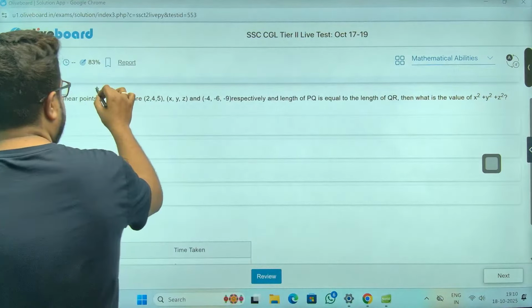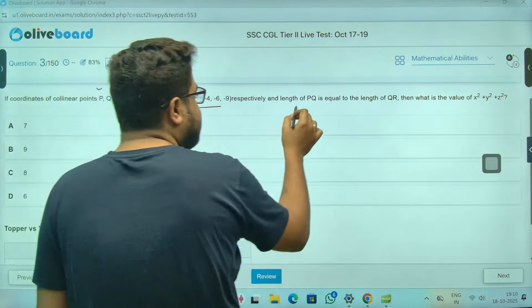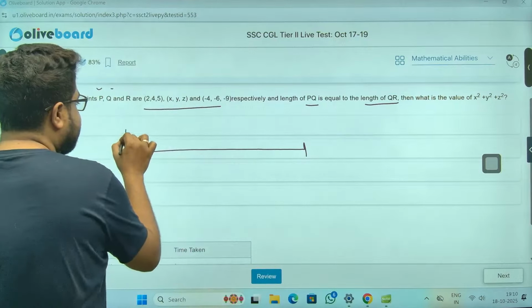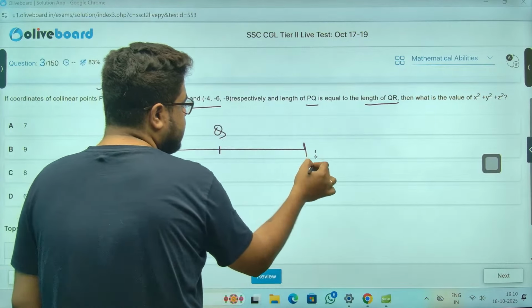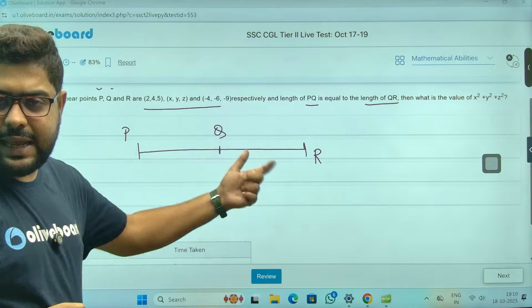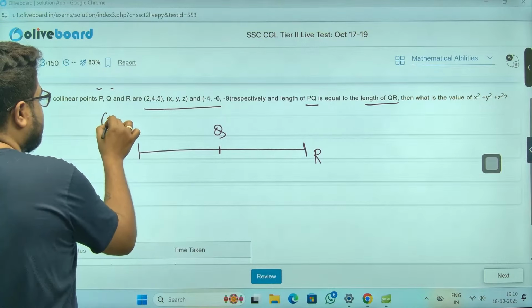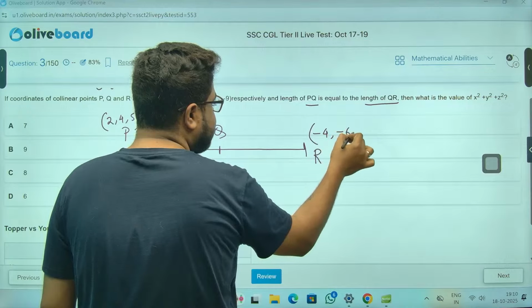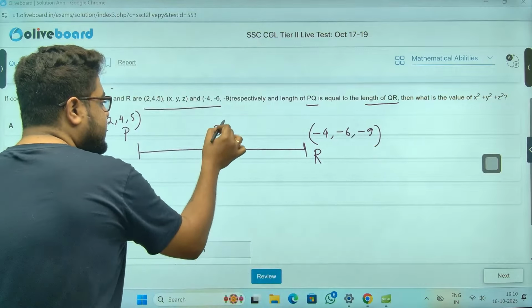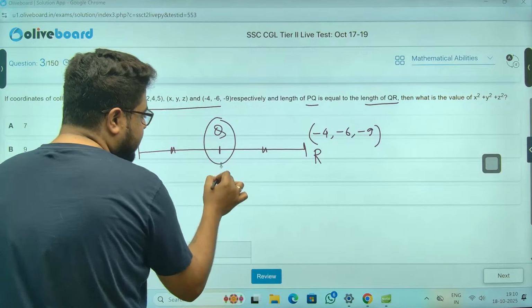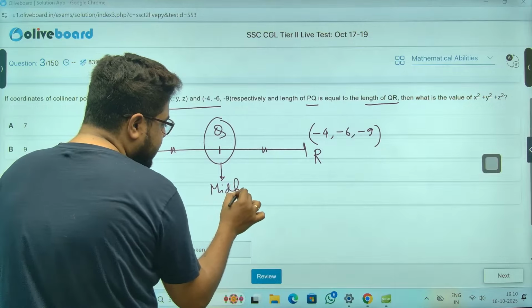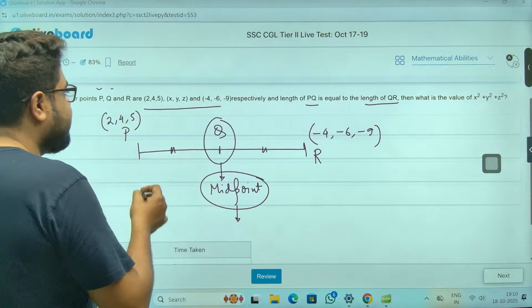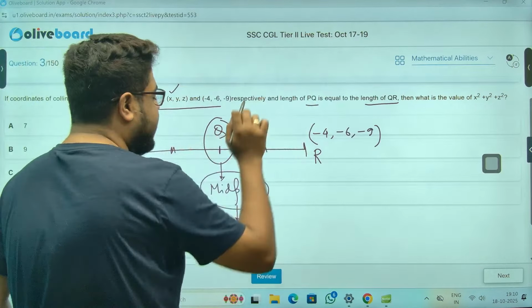Coordinates of 3 collinear points P, Q, R. Okay, they have given us the length of PQ is equal to QR. It's very simple, sir. This is P, this is Q, this is R. They are collinear, meaning they lie on the same line. They have given P as 2, 4, 5 and R as -4, -6, -9. If PQ is equal to QR, that means Q is the midpoint. Midpoint means the coordinate will be nothing but the average. I need X, Y, Z, everything.